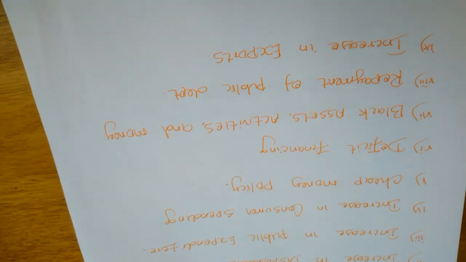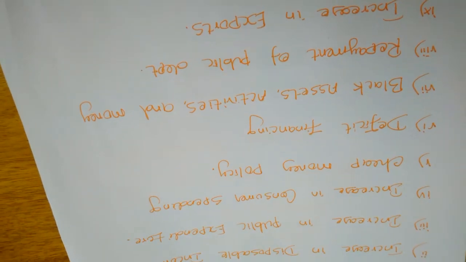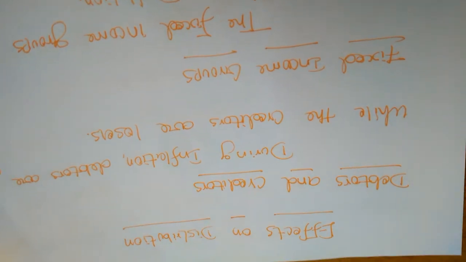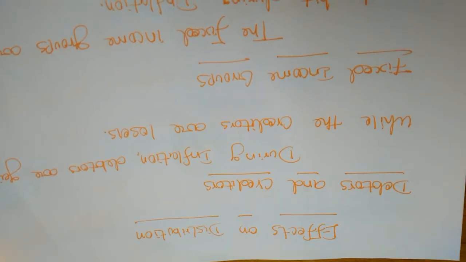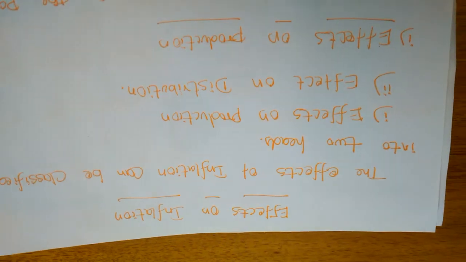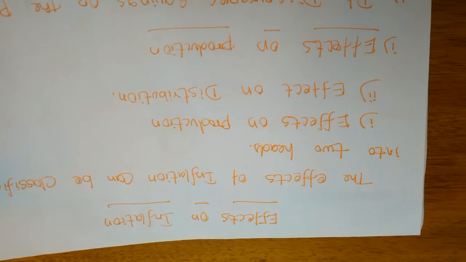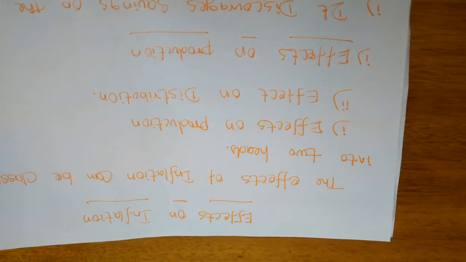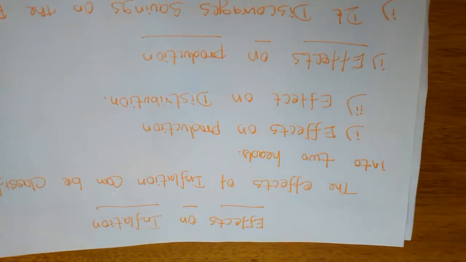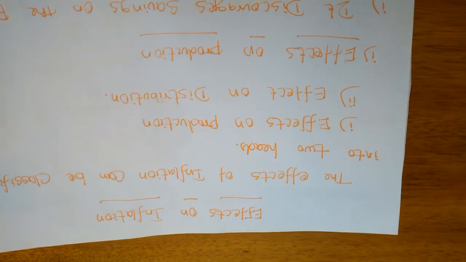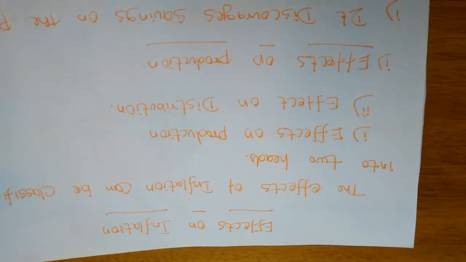Today we will go to the next concept. Students, today we will study the effects of inflation. The inflation situation exists in our nation. What problems come in the name of inflation?